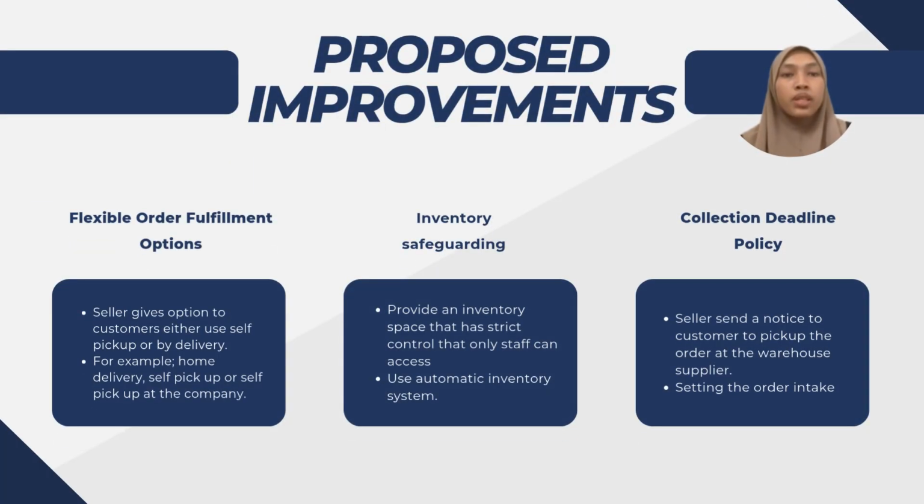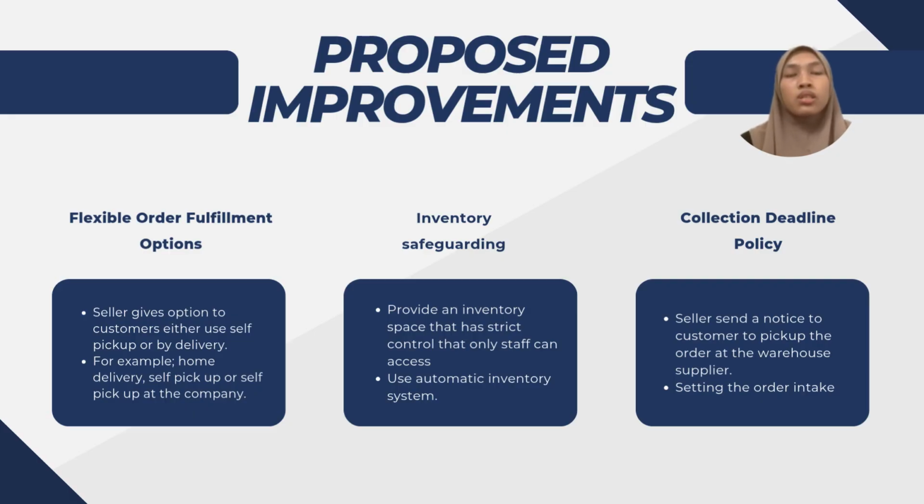Next, I will be explaining the proposed improvements that can enhance the company's revenue cycle. The first improvement is flexible order fulfillment options. The company should provide customers with multiple fulfillment options based on their convenience. Customers can choose between home delivery, self-pickup at the company, or the warehouse. By offering this option, the company can improve customer satisfaction, reduce delivery delays, and provide greater flexibility to meet different customer needs. And the second improvement is inventory safeguarding.